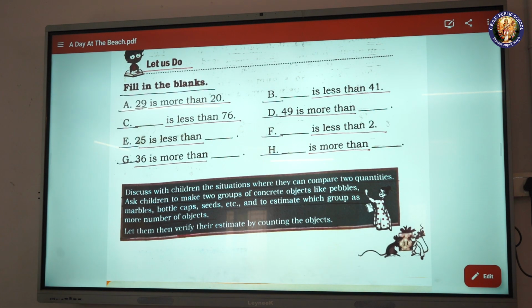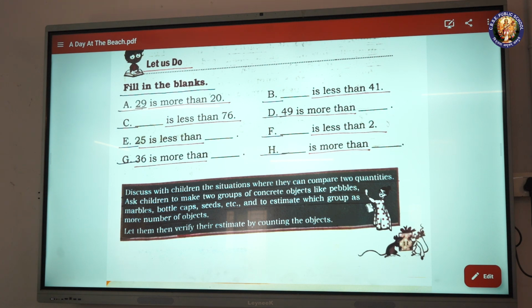Let's fill in the blanks. A. 29 is more than 20. B. Blank is less than 41. C. Blank is less than 76. D. 49 is more than blank.